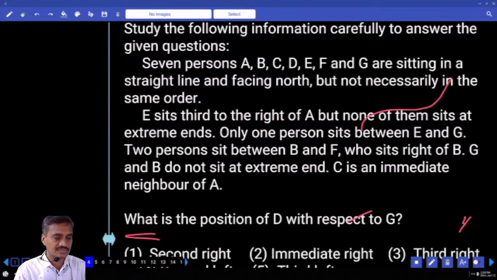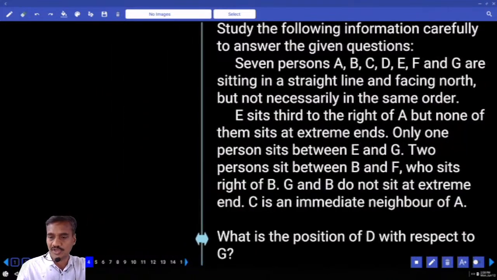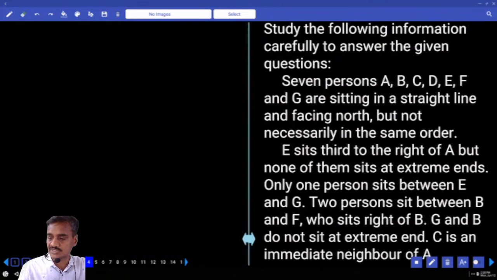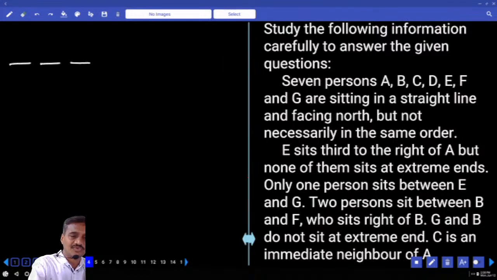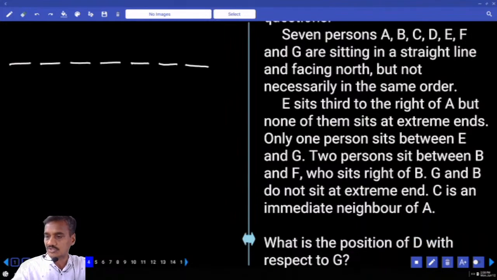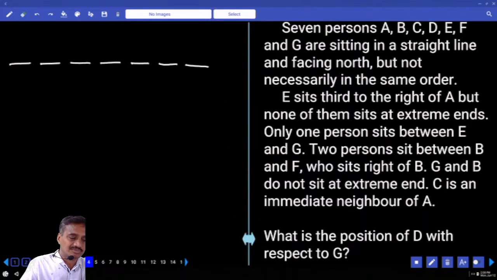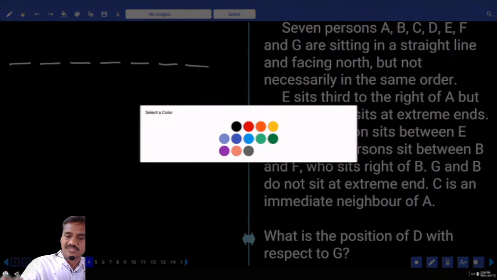Then 4 onwards. Now question number 4 onwards, it is based on row arrangement. How many persons are there? There are some 7 persons seated in a row and seated in a straight line facing north. E sits to the right of A, but none of them are extreme. E sits to the right of A. Then what are the possibilities we have for this one? E sits to the right of A, and none of them is at the extreme ends.